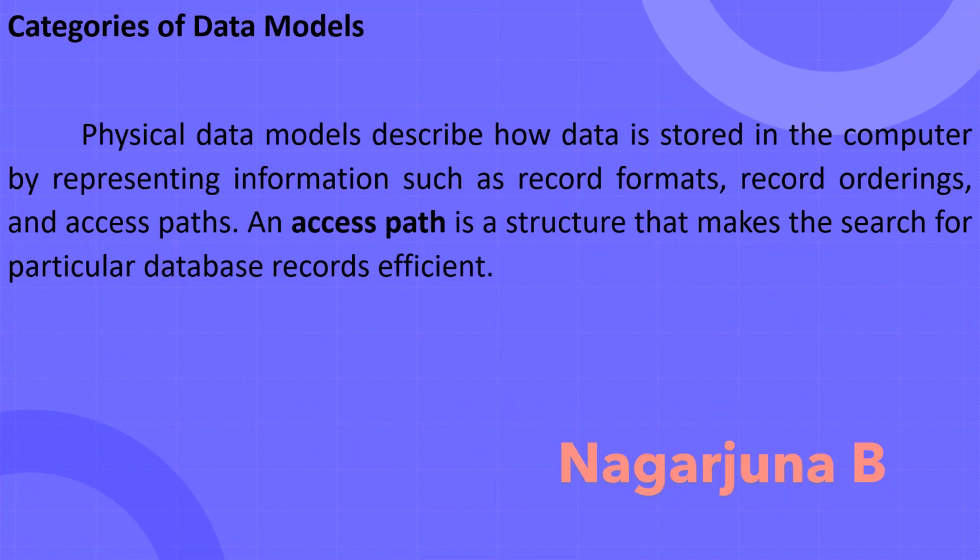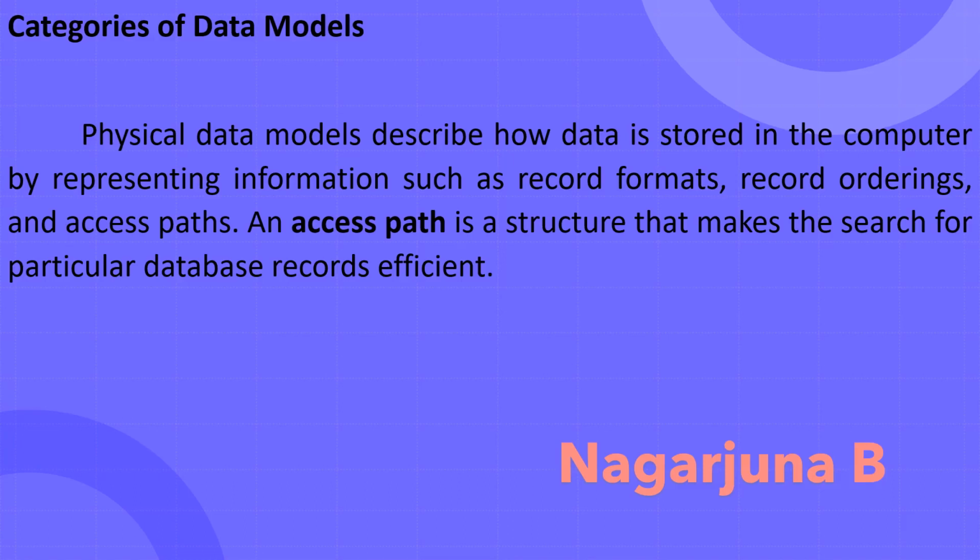Physical data model. The physical data model is also called the lower level data model. This describes how the data is stored in a computer by representing information such as record formats, record orderings, and access paths. It specifies this information so that the system can understand how the data can be stored in a computer.